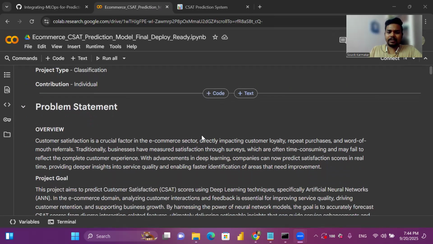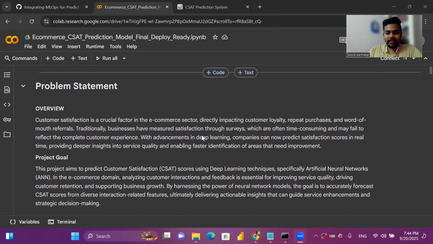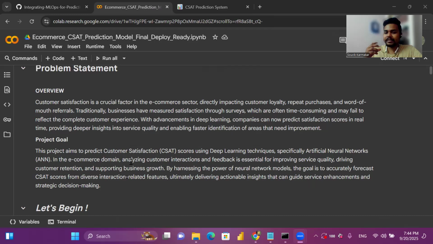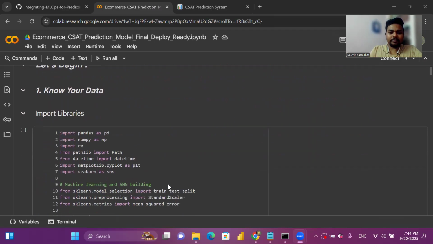So basically, customer satisfaction is a crucial factor in the e-commerce sector, so that is directly impacting customer loyalty and customer retention, like whether they will purchase again at those retail stores. So our project goal is to predict the customer satisfaction score using a deep learning ANN model. Analyzing customers' interactions and feedback is essential for improving service quality, driving customer retention and supporting business growth. So without wasting time, let's start with our code.